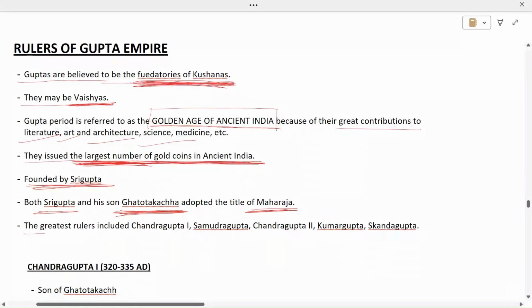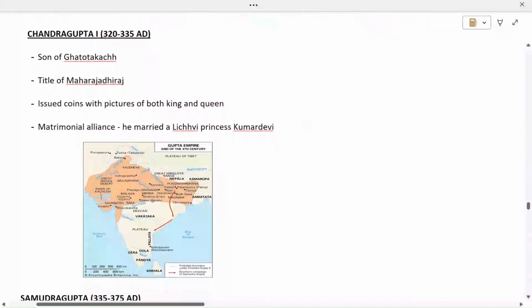Now, the greatest rulers among the Gupta Empire were Chandragupta I, Samudragupta, Chandragupta II, Kumargupta, and Skandagupta. So let us now discuss these one by one. The first one is Chandragupta I.